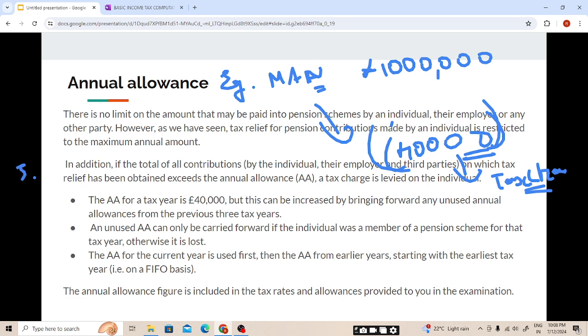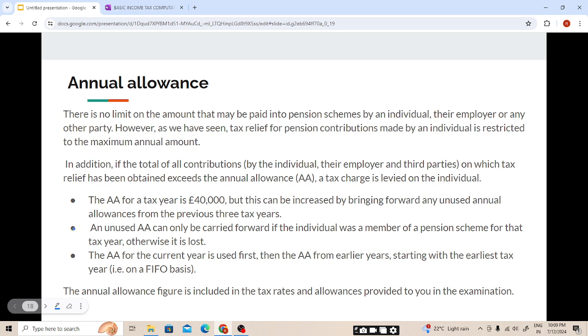We'll be doing an example so this topic gets clear, students. The annual allowance is the ceiling limit. So the relief will be available. The tax relief of 20% will be available, but a further charge will also be levied on the individual.